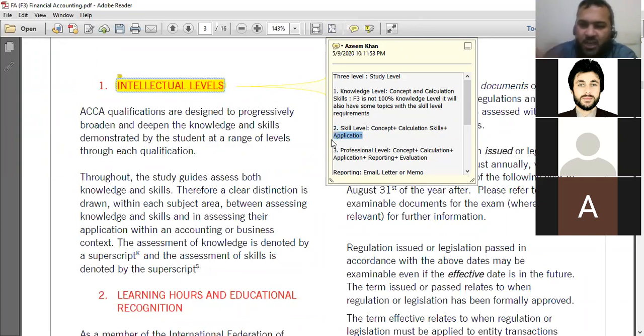This is a scenario which I have created for you. In application, you are applying your knowledge of how to calculate depreciation, and then finding the depreciation for 2019. Another thing, we have accounting standards, some of which we will cover in F3 also. For example, the examiner gives you a scenario about the revaluation of a non-current asset. You purchased an asset in 2010, now it is 2020.